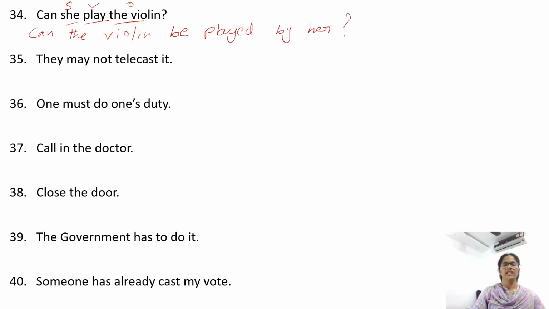They may not telecast it. Telecast is the verb, they is the subject, it is the object. It, we have may, it may, we have not also, write it down. It may not. After can, shall, should, may, might, we need be. It may not be telecasted by them.